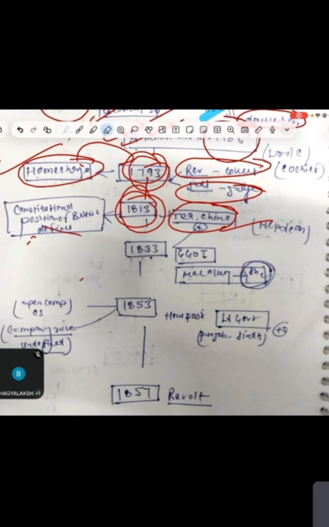So UPSC can confuse you: for the first time the British declared their constitutional position in 1813, due to the fear of Napoleon. This is also called Napoleon's Continental System. Things were going on like that.